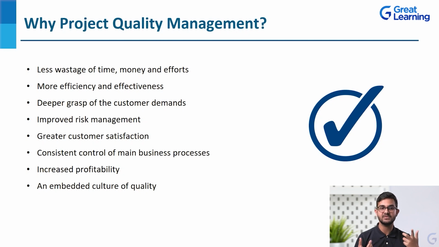That's why project quality management is extremely important. Then increased profitability, because definitely the less wastage of time, energy, and money will be there. So whatever human resources we have, whatever non-human resources we have, we will make sure that each and everything is efficient, effective, and productive. That will make sure that the profitability is eventually increased.